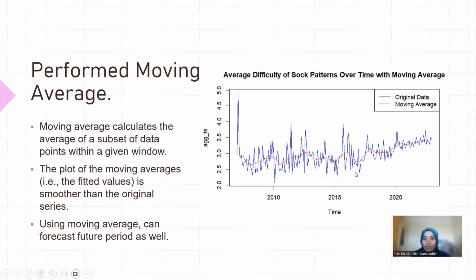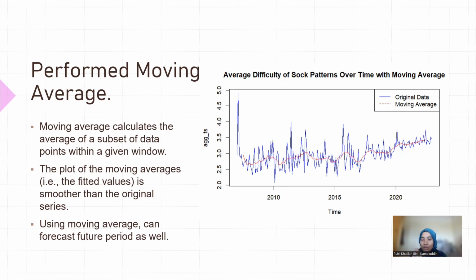For this picture, you notice that in the beginning and the end there is an empty line. This is because I'm using a 12-month window. For example, if I want to calculate January 2008, I need the previous 12 months, from January 2007 until December 2007, and that gives my first point of January 2008.